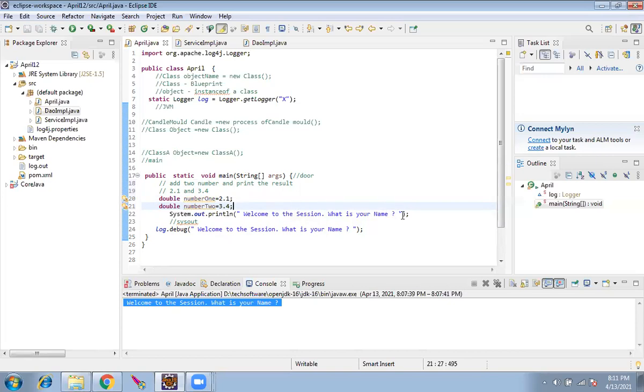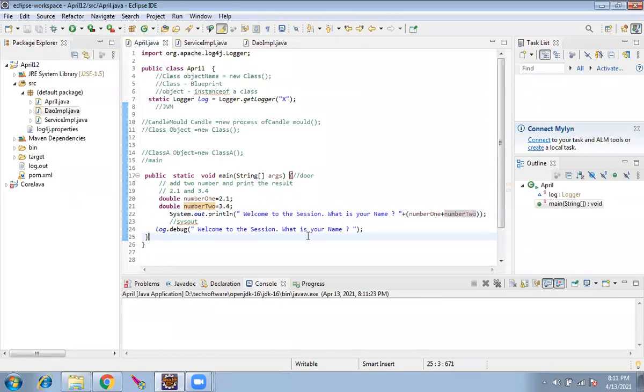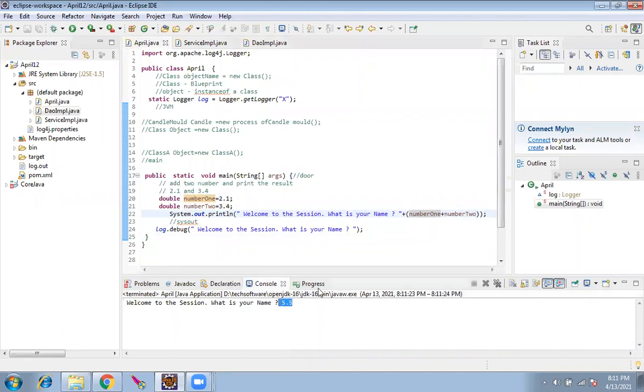Now here I will just add number1 plus number2. So I created two variables, and I'm just adding and printing it. So 2.1 plus 3.4 is 5.5. This is added and printed.